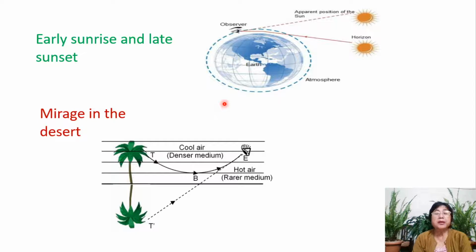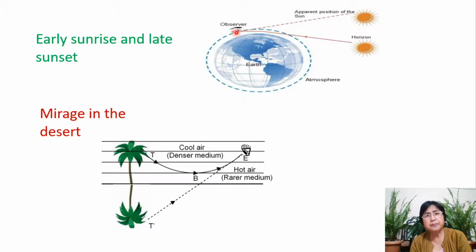So when one layer is denser than the other, it means when the ray of light is coming from any object, it will have to pass through different layers of atmosphere. And these different layers have different densities.